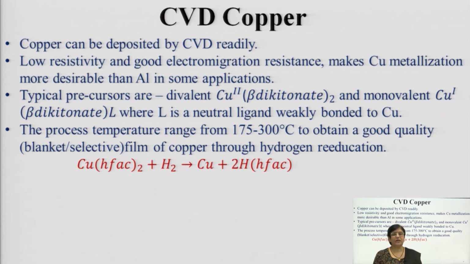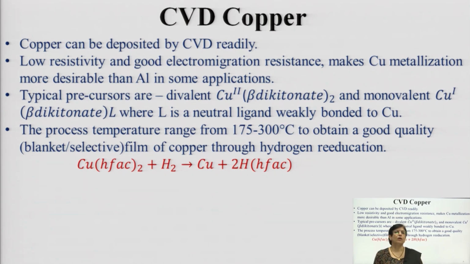Typical precursors that are used for copper are divalent copper beta diketonate, or monovalent copper beta diketonate, which is represented by L suffix 1, where L is the neutral ligand, weakly bonded to Cu.